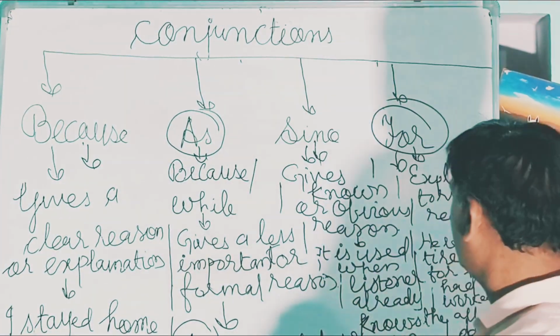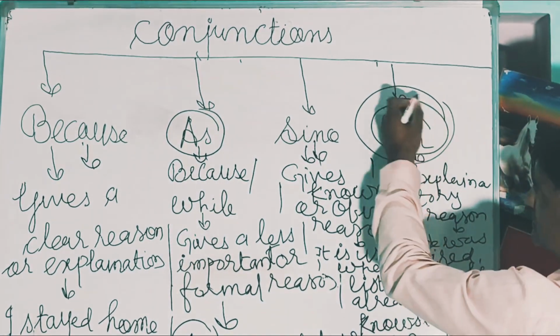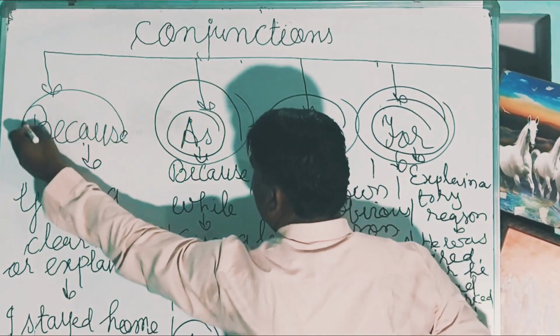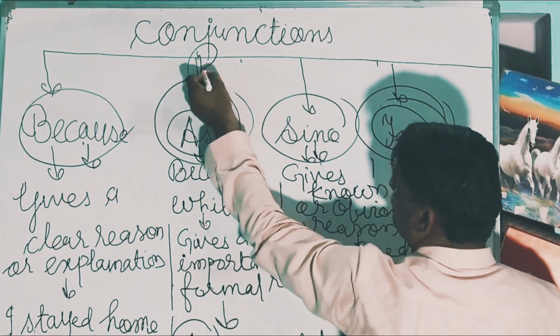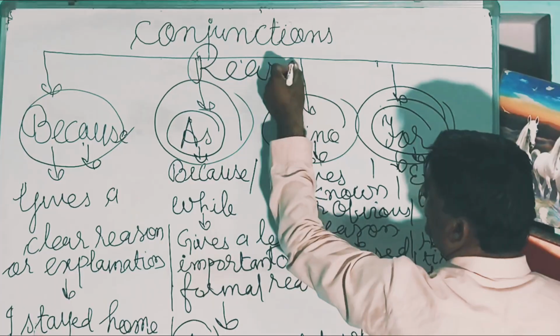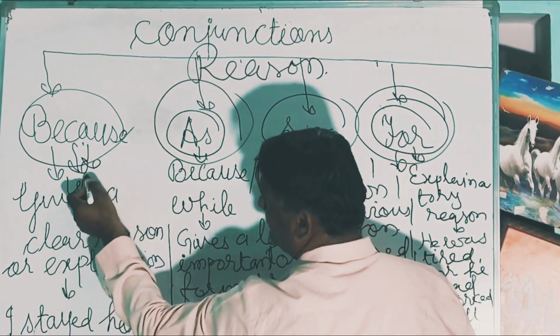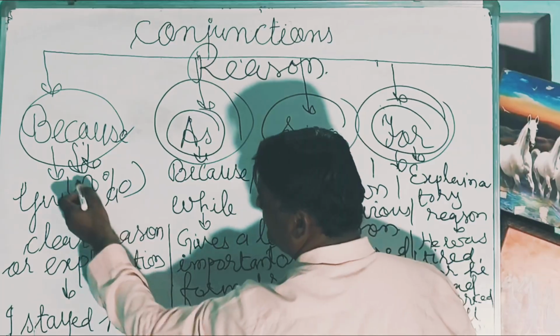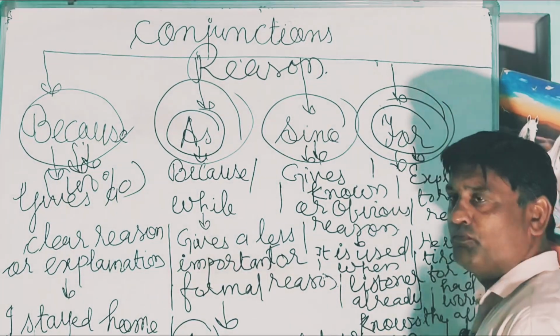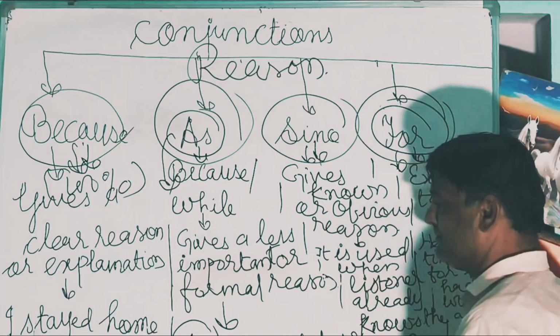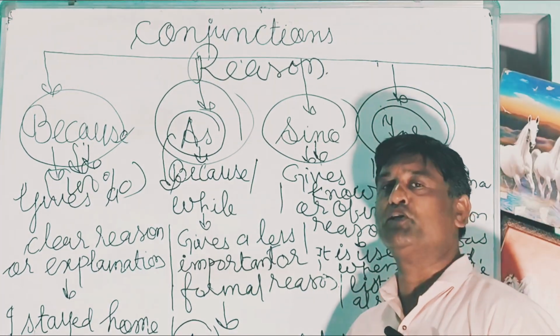So here four conjunctions are being used for the same thing, and that is reason. Because has a 100% degree, a strong reason, the most powerful. As gives a less important reason, and it is used in the beginning in the structure.